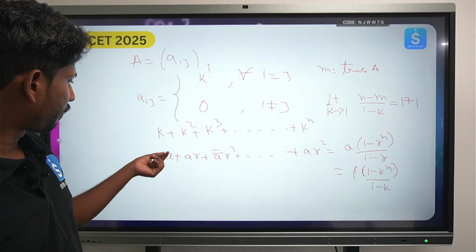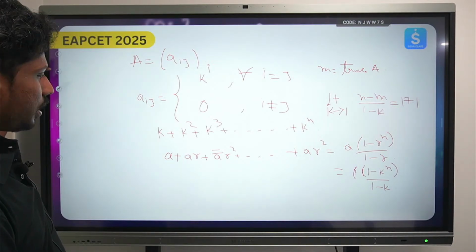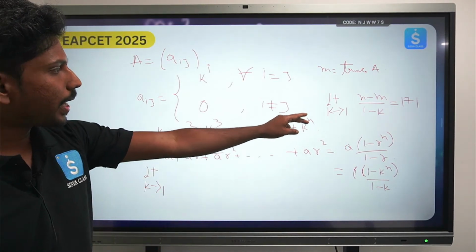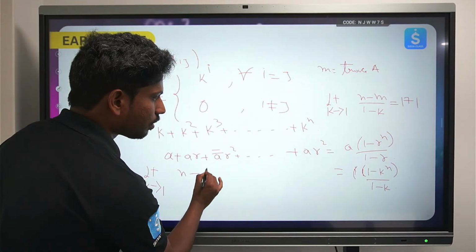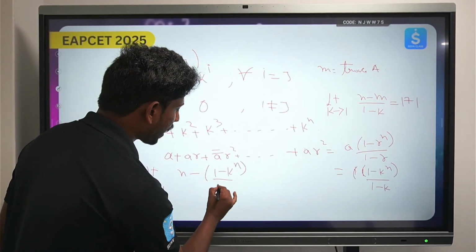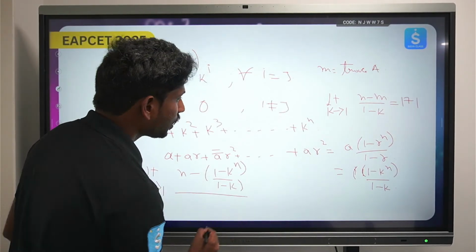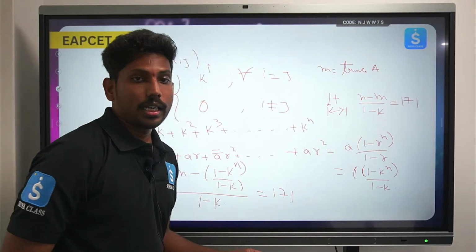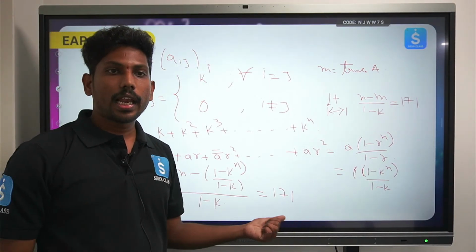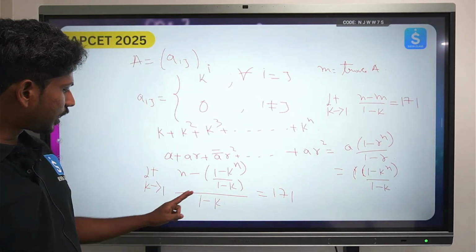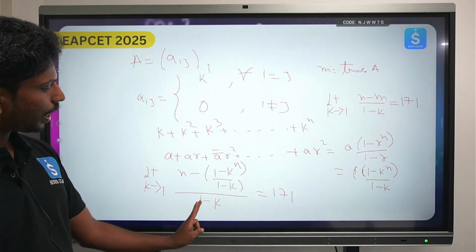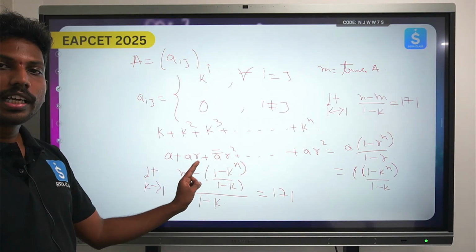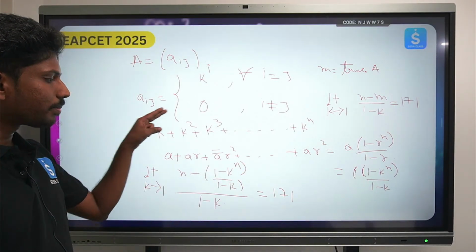So the first thing is, if you substitute limit k tends to 1, okay, n minus m, so n minus 1 minus k to the power n by 1 minus k, by 1 minus k, okay, is equals to 171. Okay, ikkada again you need to use L'Hospital rule and you need to find, ఎందుకంటే మళ్ళీ మీరు ఇది LCM చేసి చూస్తే this will be 1 minus k whole square, n into 1 minus k minus 1 minus k to the power n, ఇది మొత్తం మళ్ళీ సబ్స్టిట్యూట్ చేస్తే again you will be getting 0 by 0.